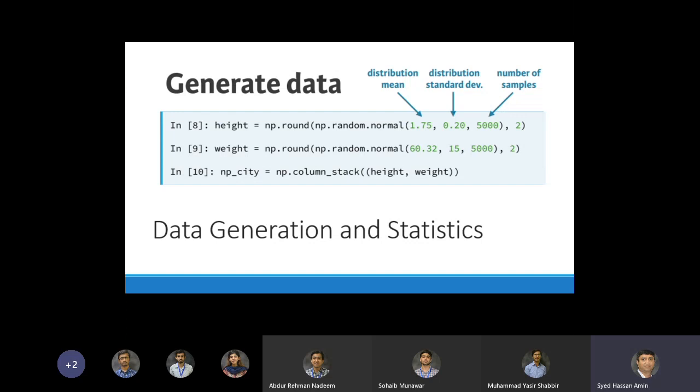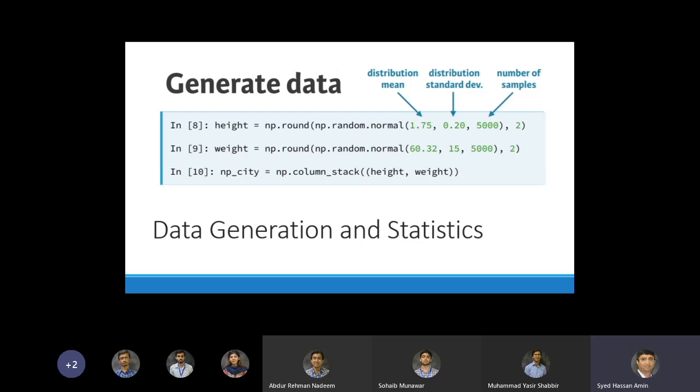We are assuming that we have a normal distribution, and the average height is 1.75 meters, and people are roughly distributed around plus minus 0.2 standard deviation, and we need 5,000 points. अब हमने 5,000 लोगों की height का एक NP array generate कर लिया है.